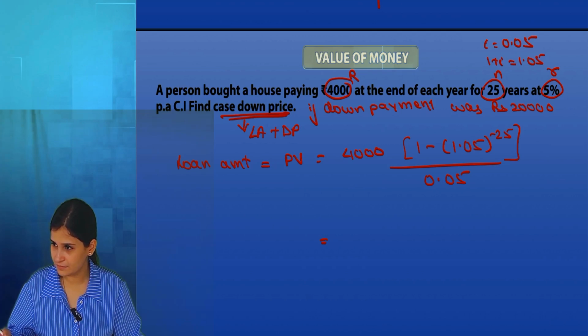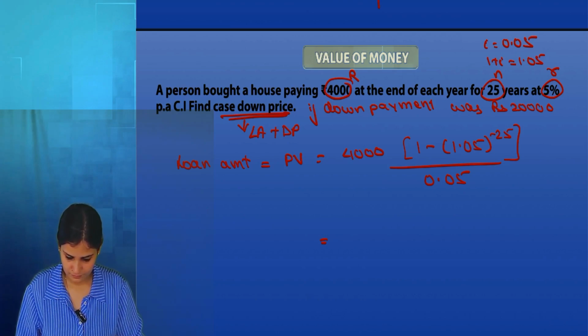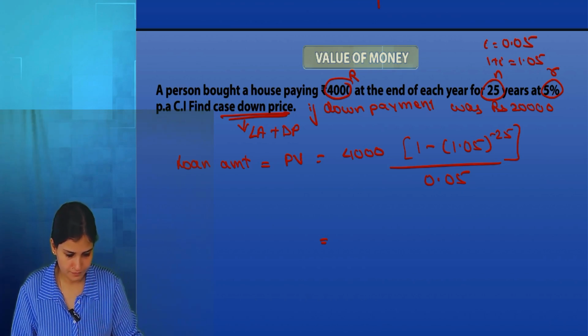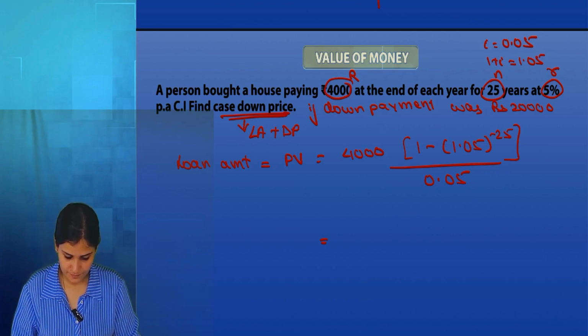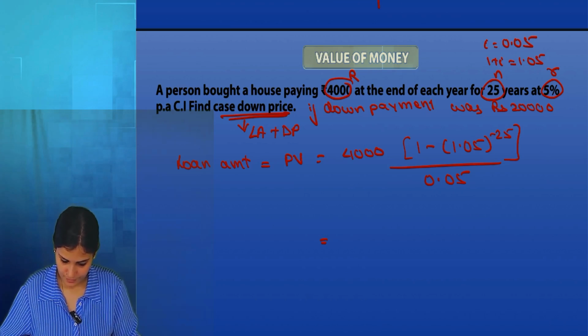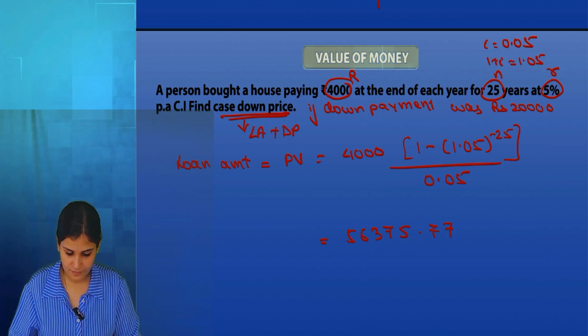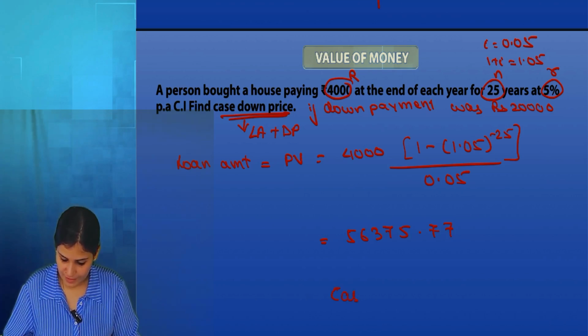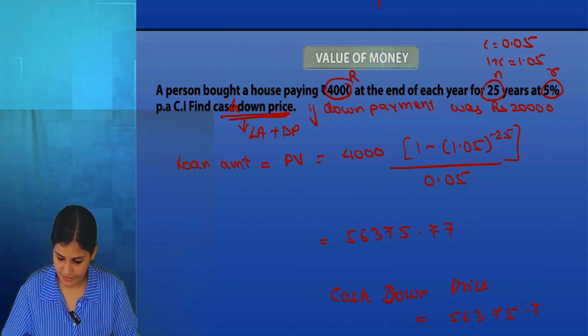Final answer. Then add 20,000. So the final cash down price is 56,375.77 plus 20,000.